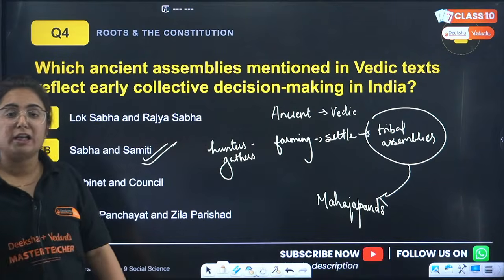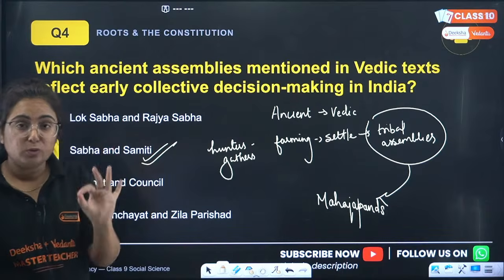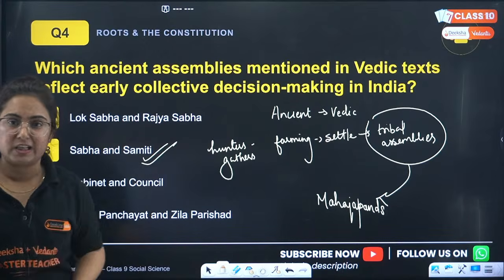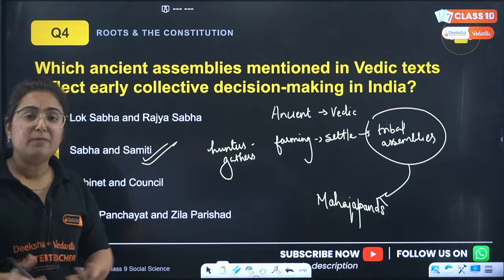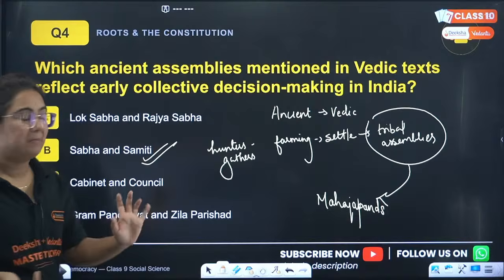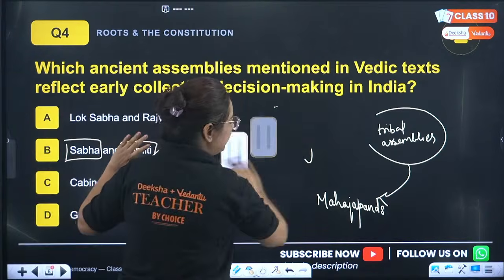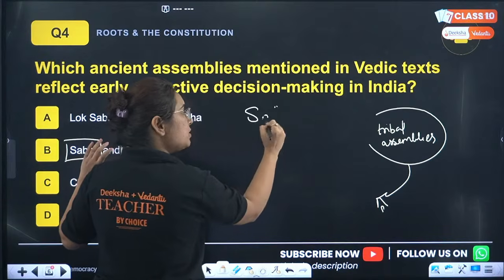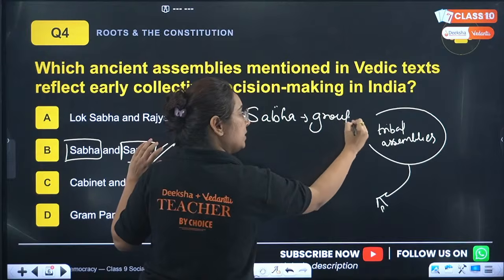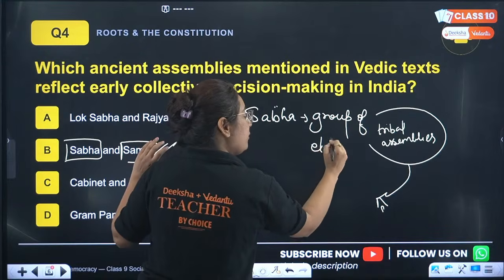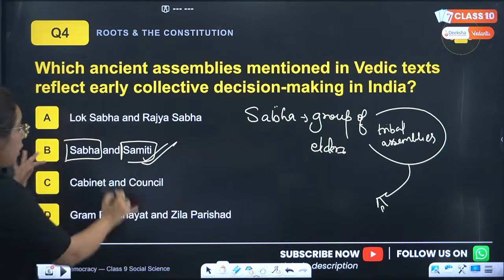In those larger kingdoms and territories, we find that the ruler was sometimes chosen by the people, like Vajji, which was a republic kingdom. However, if the ruler was not chosen by the people, then we had Sabha and Samiti. Now what is Sabha and Samiti, beta? Sabha was a group of elders which used to advise the kings before taking a decision.